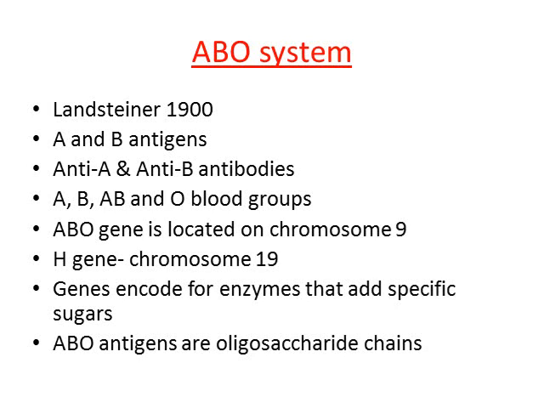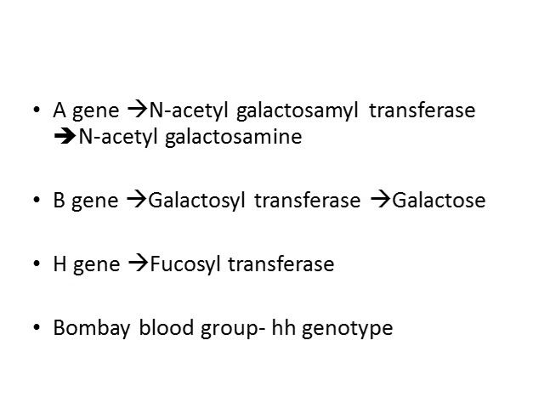And you will be seeing in future slides, when you see the structure of these genes, you realize that these genes encode for different enzymes, and these enzymes add specific sugars. ABO antigens are basically oligosaccharide chains. So here is the written material for you before seeing the picture.